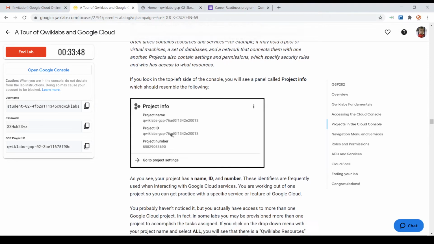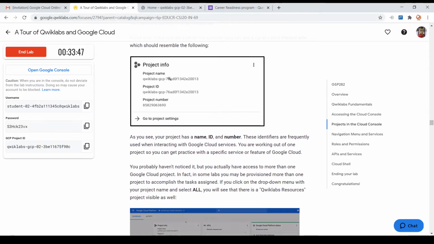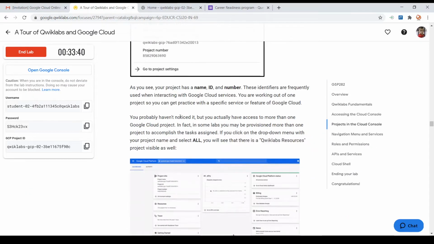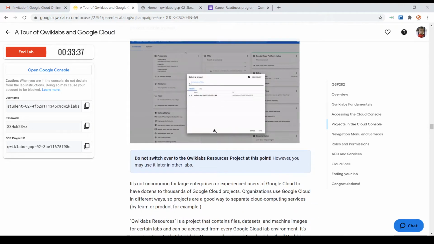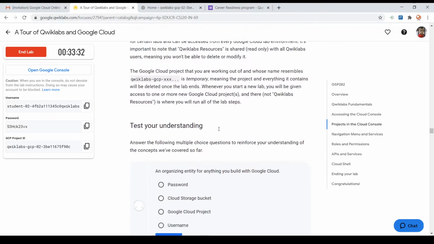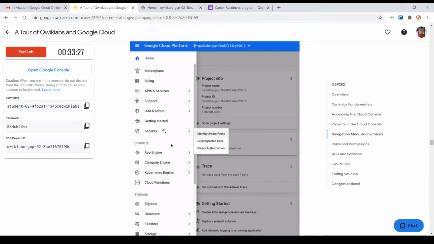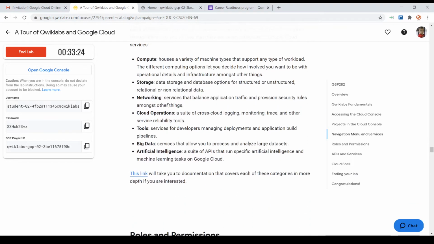So as we saw, this is the project details. You can see on the user interface on the left side there is a card mentioning all the project details. We already discussed that the project details can be accessed from the top drop down part. And also the next part is about the navigation part. In the navigation part, as I mentioned, there are different categories.